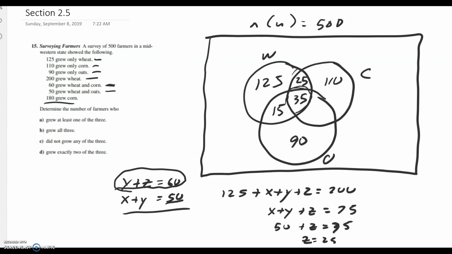Now it says 180 grew corn, that means all these have to add up to 180. So question mark plus 25 plus 35 plus 110 has to add up to 180.